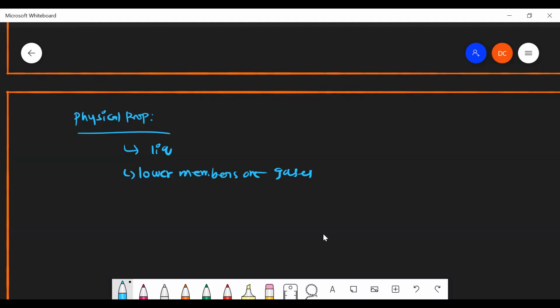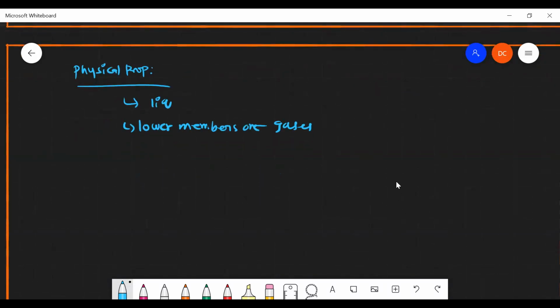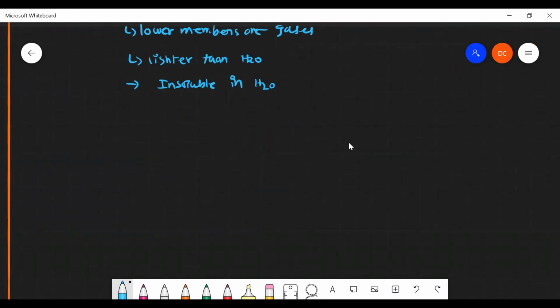Also it is lighter than water, so density is very, very less. And almost it is insoluble in water also, because it does not have any hydrogen bonding with water. It has only dipole-dipole interaction, that is also very weak, so it is insoluble in water.